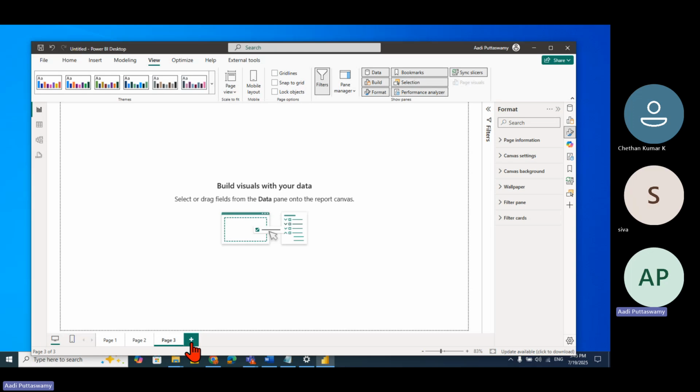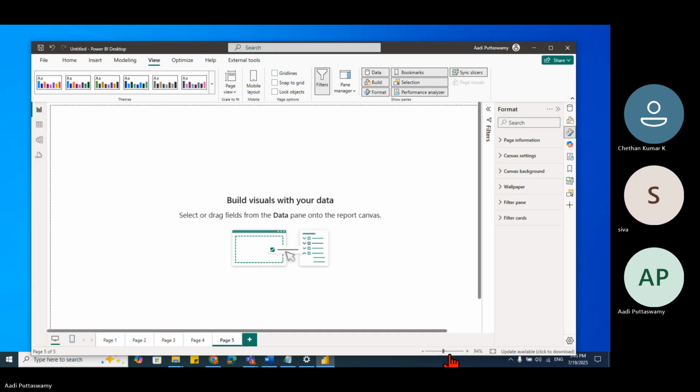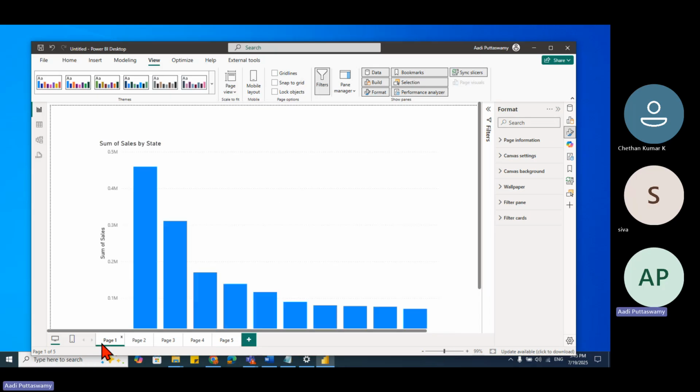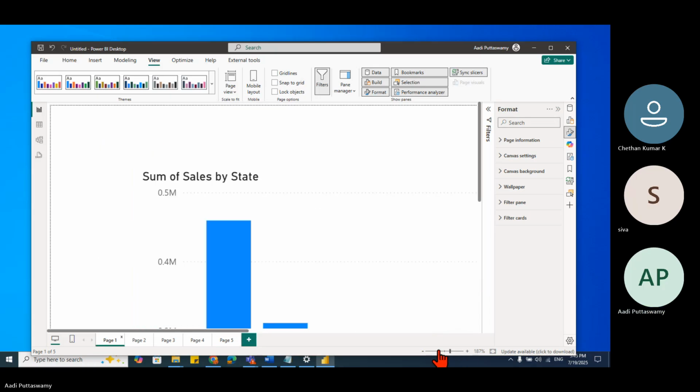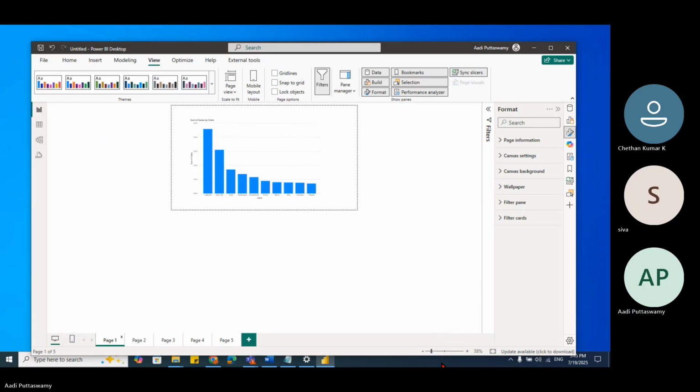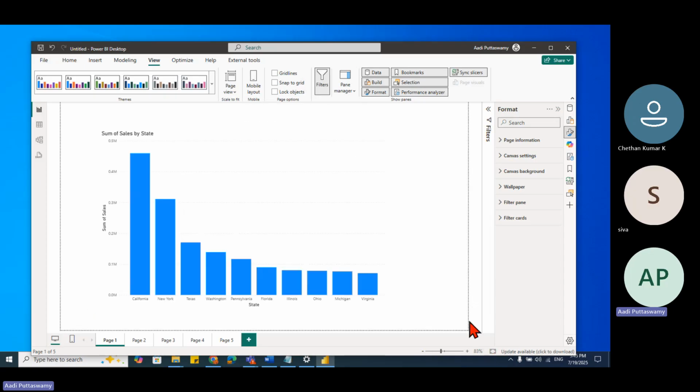Page tabs. See, you can insert the pages. There is no limit for this. You can insert any number of pages. Next, the zoom bar. Can you see here? If you want to zoom, see. Then we have fit to page. Let me click on this. See, again it will come back. However much you zoom bigger or smaller, it will fit to page.